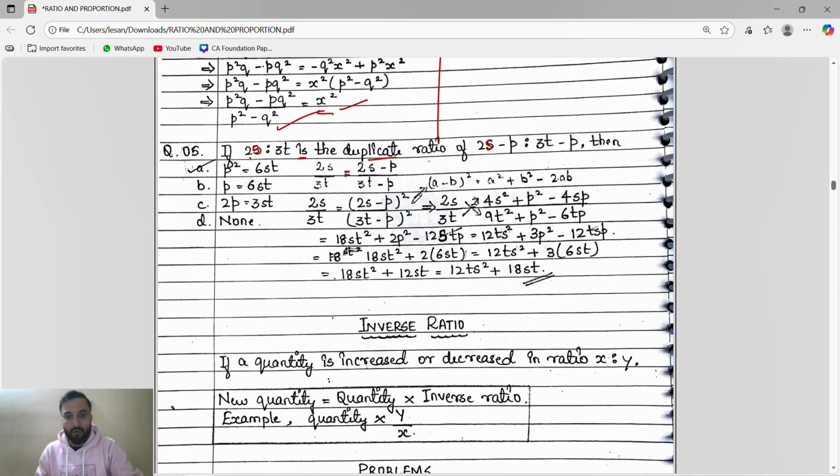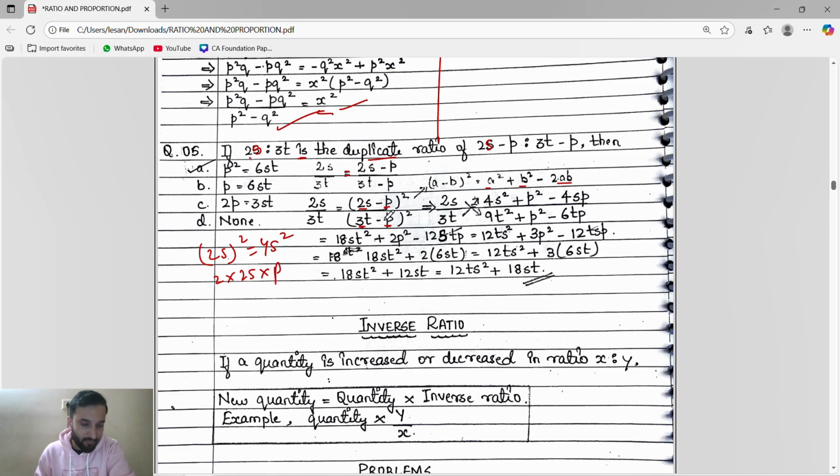So what we will do, first of all, we will solve this square. 2s by 3t will be as it is. Then we will solve this. This is (a minus b) square, which means a square plus b square minus 2ab. So a square: 2s square, first we do 2 square, which is 4s square, plus b, meaning p square, minus 2ab. 2 into a is 2s, into b is p, so 4sp.